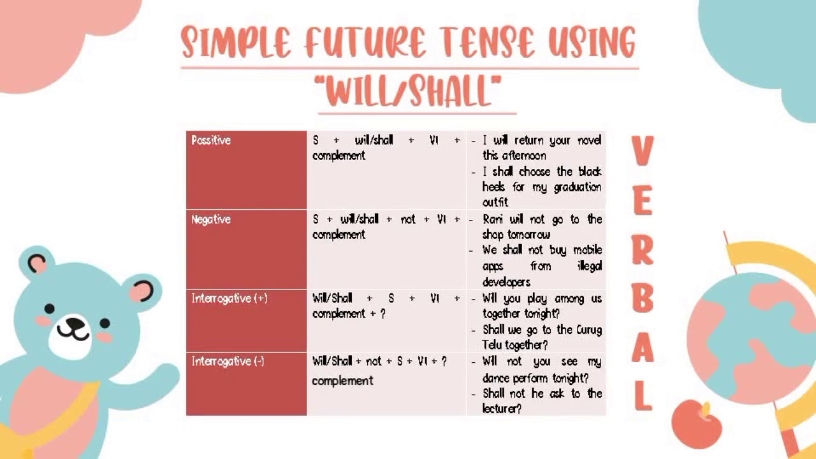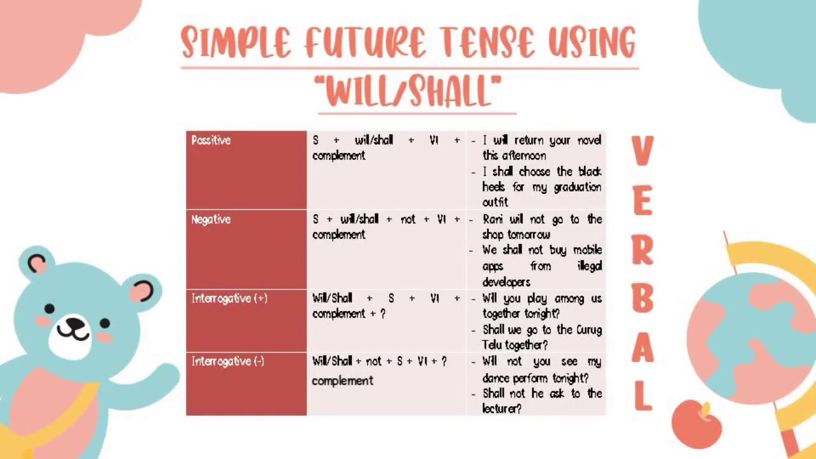In positive interrogative sentences, the formula is will or shall plus subject plus verb 1 plus adjective or adverb or noun. For example, will you play Among Us together tonight? Shall we go to the Curug Telut together?